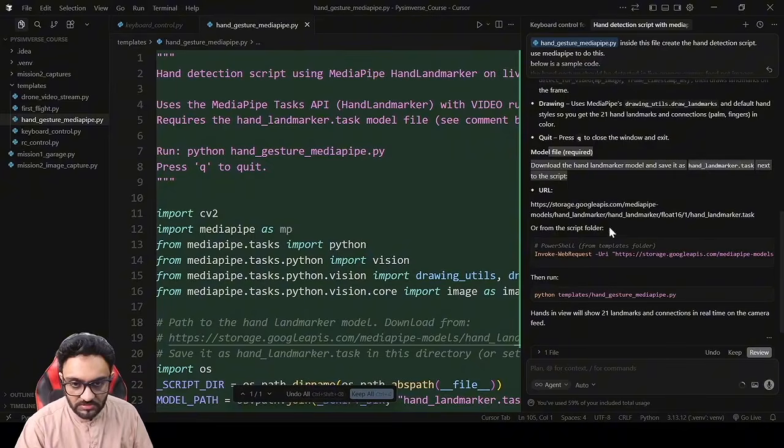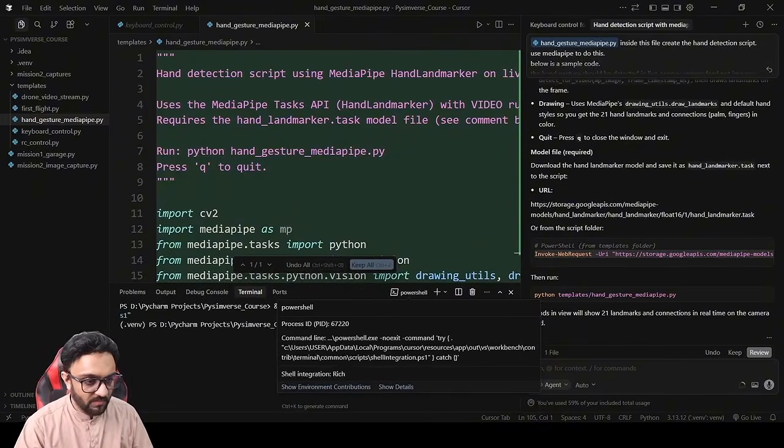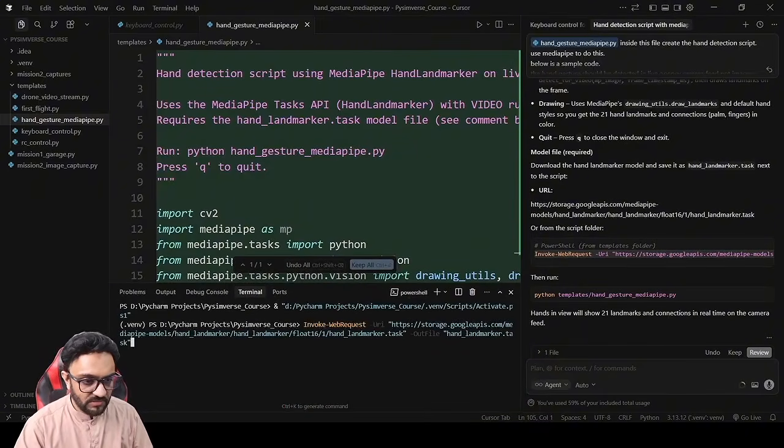We need to download it. So it's saying download it from here, or from the script folder you can invoke this. So let's copy that, click on the top here, it will open up our PowerShell, and we can simply paste it and run.